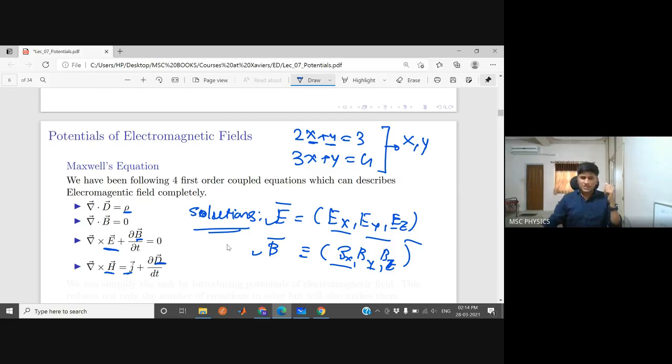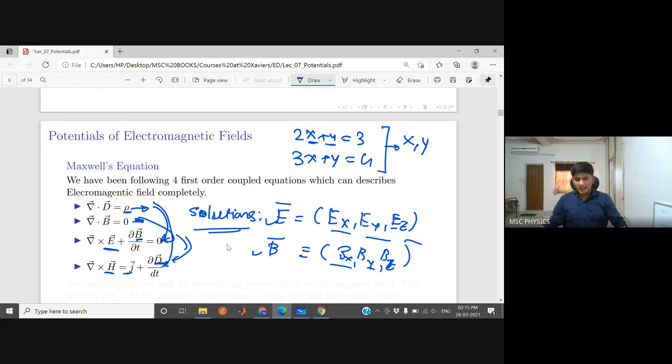All these four equations, you cannot just directly get the electric field from this. You can get the electric field from this, but that electric field must satisfy this equation as well and this equation as well. Why? Because all of those equations together represent electrodynamics, not one or two equations. So if you find some electric field, then that electric field must satisfy both of these equations as well. And if you find the magnetic field from this, that must also satisfy these two equations as well.